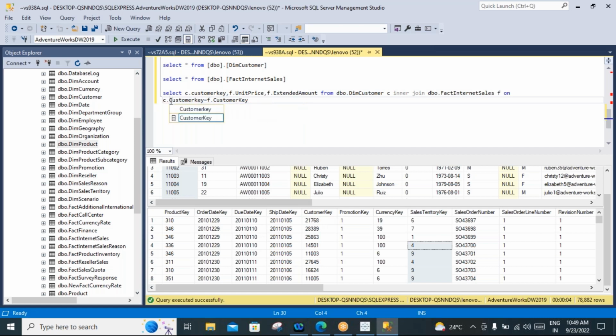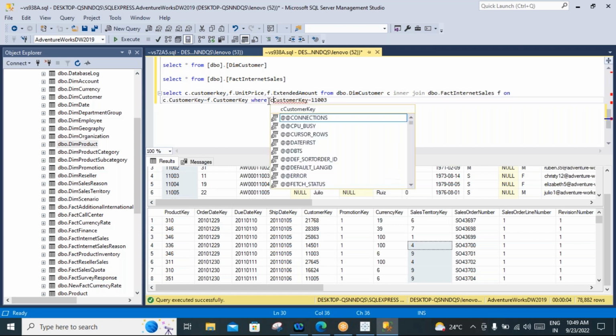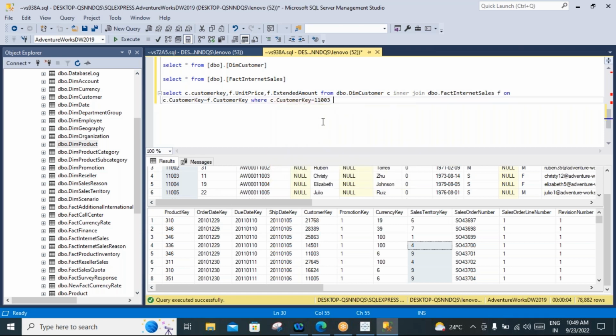And what else do we want? I want to find only the particular customer. So where C dot customer key equal to 11003. Here you need to make a space and C dot. All right, can I run this?